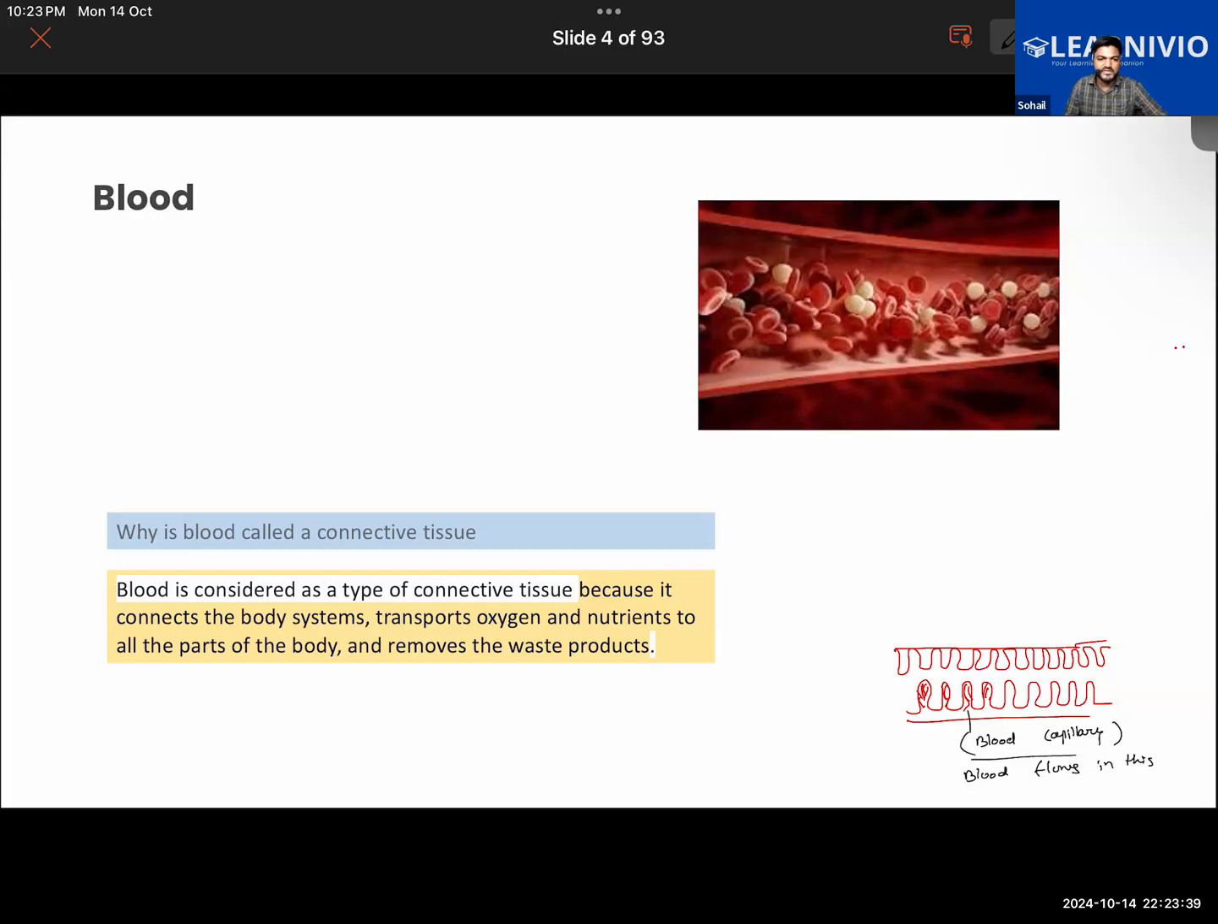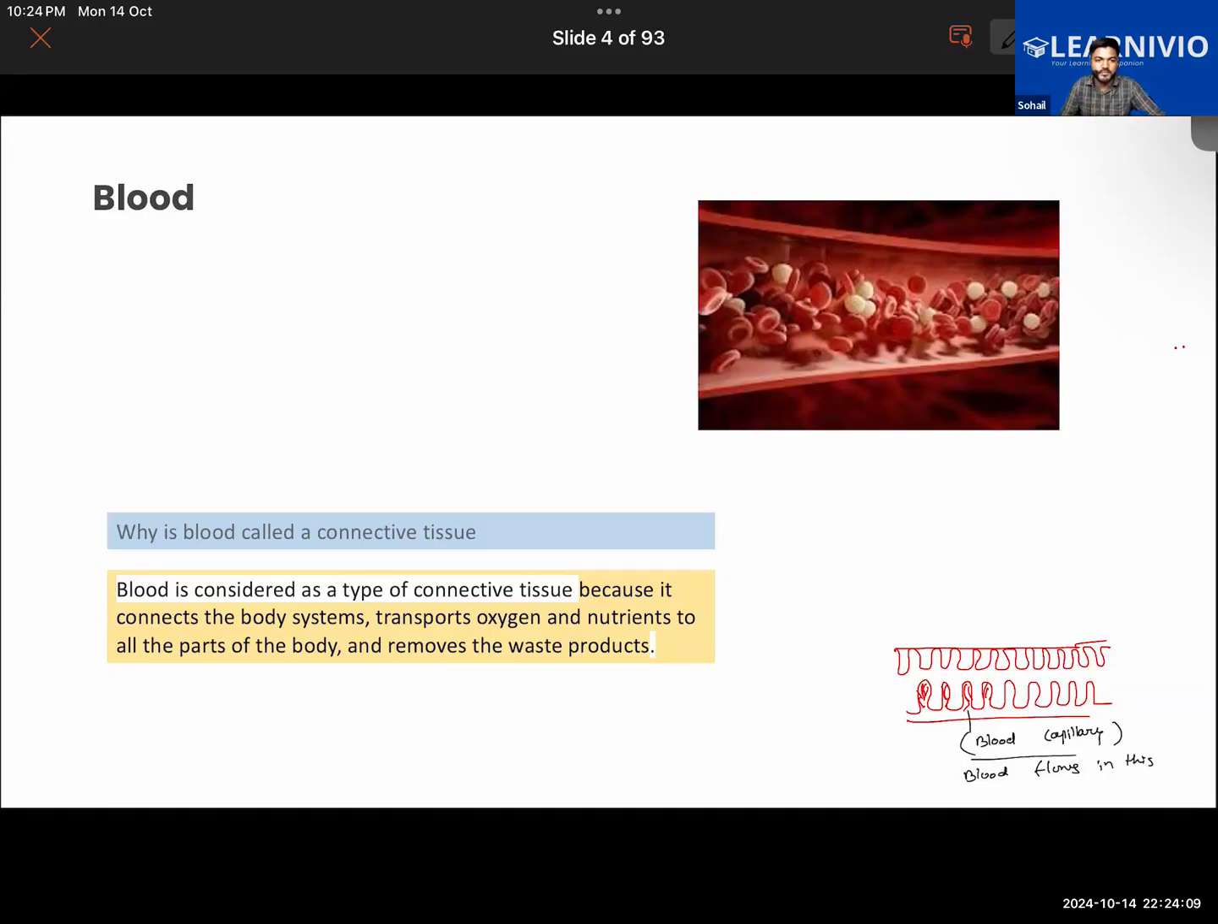Can you guys give some other examples of connective tissue in the body other than the blood? Is bone a connective tissue? Is bone our connective tissue? Yes or no? You guys understanding what is a connective tissue or not? Please let me know this first.